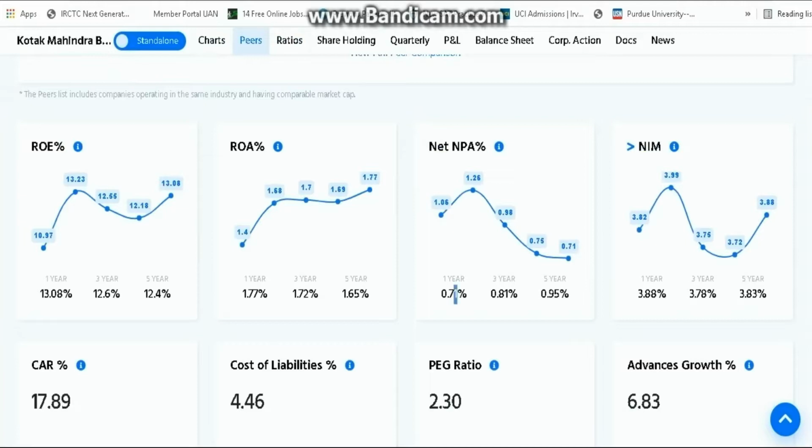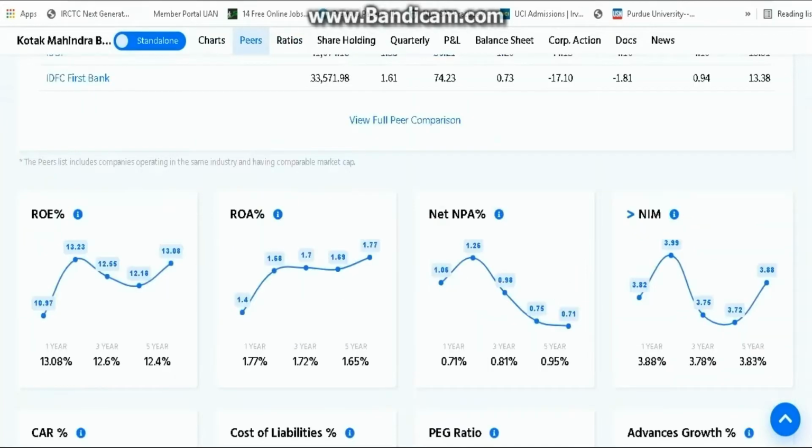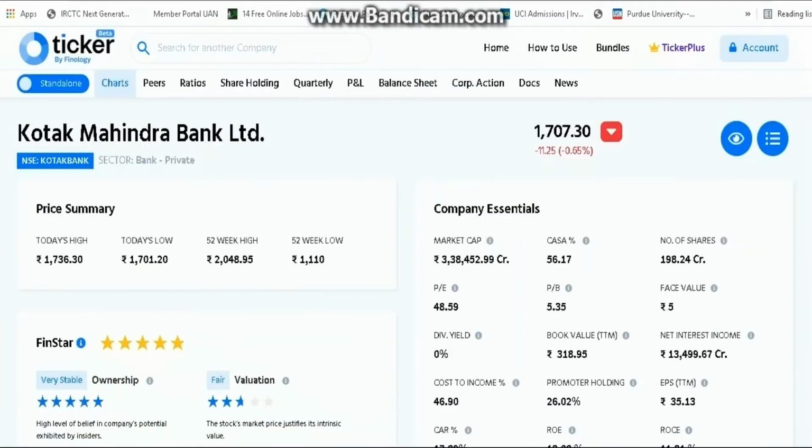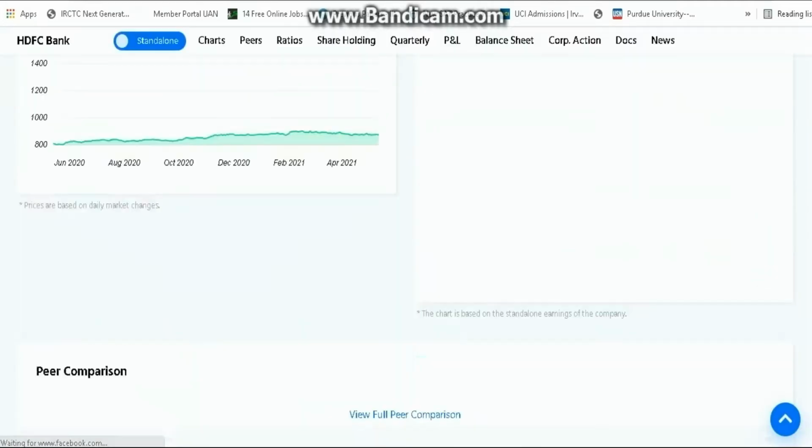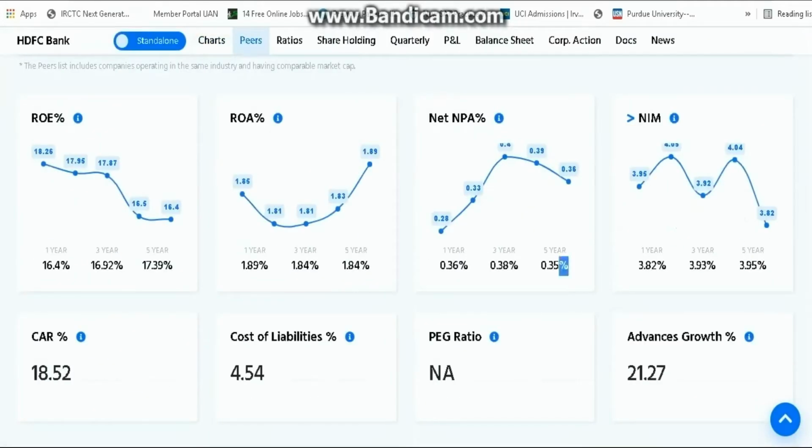So this is quite good, it is not bad, and it is decreasing over the years. Since the past 5 years it was 0.95, since the past 3 years it was 0.81, and since the past 1 year it is 0.71. So this is quite good and it is quite decreasing, so it is very nice. Let's take an example of HDFC Bank. The NPA, non-performing asset, in this case is 0.35 percentage. See this difference: if HDFC Bank is giving 100 rupees of loan, then only 36 paisa is not coming back.